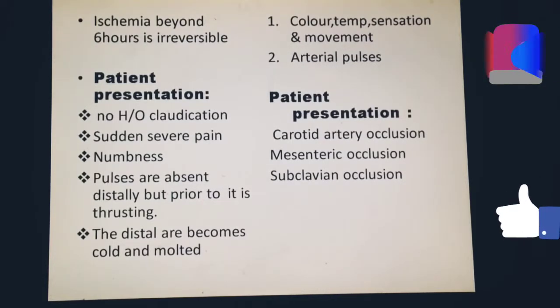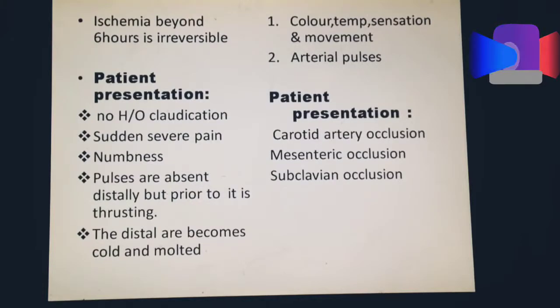If you find dead bowel, you need to immediately resect it and remove the embolus which is lodged in the vessel by embolectomy. And after 24 hours, you have to do a secondary laparotomy to relook if you have missed any dead bowel.